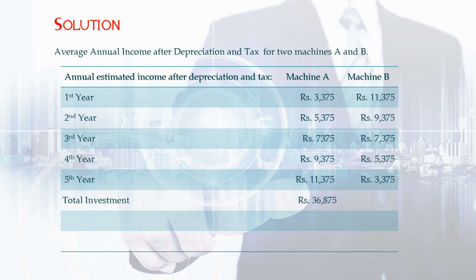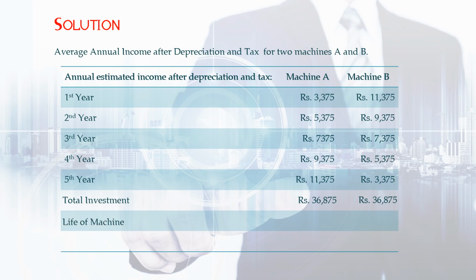The total is rupees 36,875 for machine A and 36,875 for machine B. We are getting the same total because here the annual cash flow is the same, right? How is it the same? See here, it is starting from 3,375 and it is getting increased to 11,375, whereas here it is starting from 11,375 and it is getting reduced and ending at rupees 3,375. So it is reciprocally given value. That's why we are getting the same total.